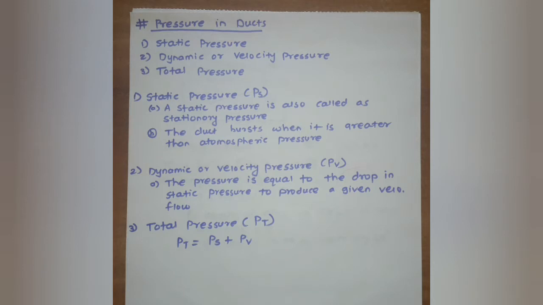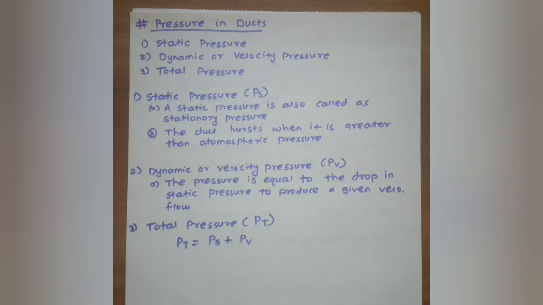The second pressure in the duct is dynamic or velocity pressure. The dynamic or velocity pressure is defined as the pressure equal to the drop in static pressure necessary to produce a given velocity of flow. It is also equal to the increase in static pressure possible when the velocity is reduced to zero. And the third pressure is total pressure.